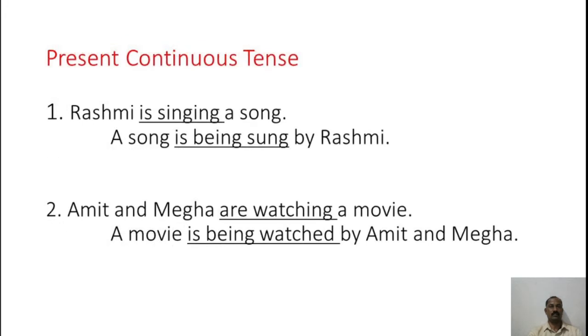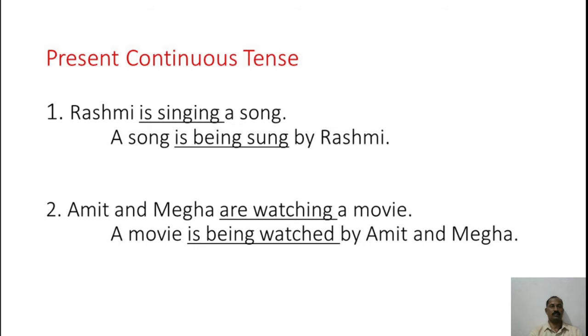Present continuous tense. Here, example number 1: Rasmi is singing a song. If you convert it into passive voice, A song is being sung by Rasmi. Here again we have to remember two aspects. One is we have to change the verb into past participle form, so sing will become sung, and along with that we have to keep the to be form according to the tense. So instead of is, we have kept is being.